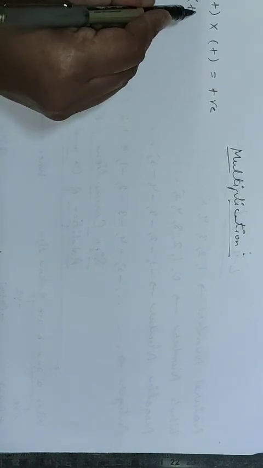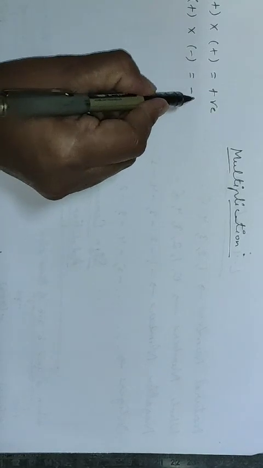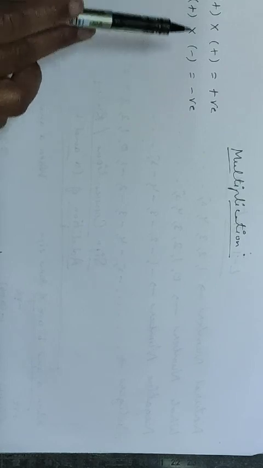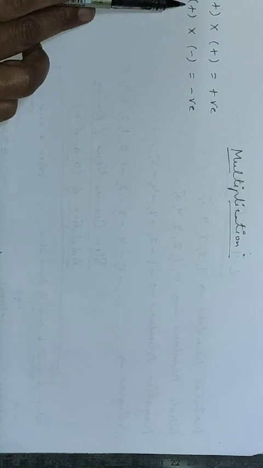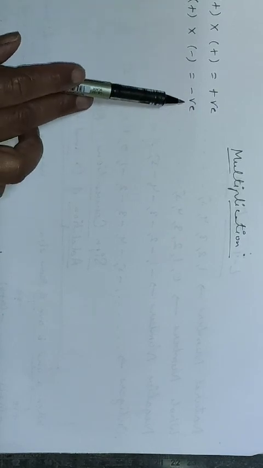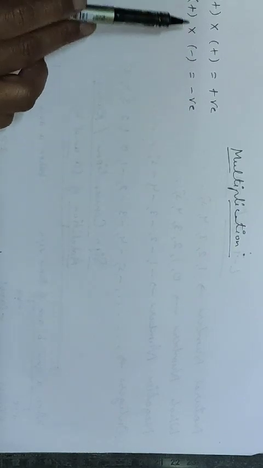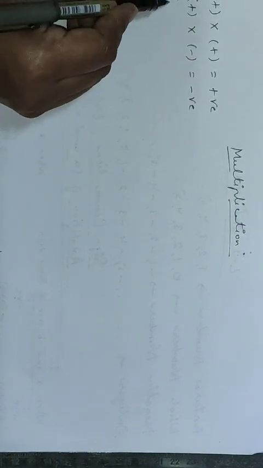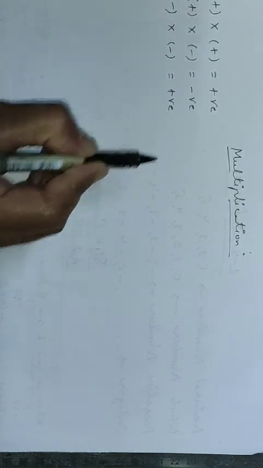Suppose this time I am multiplying a positive number with a negative number. Sign of the product will be negative. Always negative, whether this number is greater or this is greater. So if one number is positive, other number is negative, sign of the product will always be negative, irrespective of which number is greater. Third point, when both are negative, then the sign of the product will be positive. So these are the sign conventions when we are multiplying two numbers.